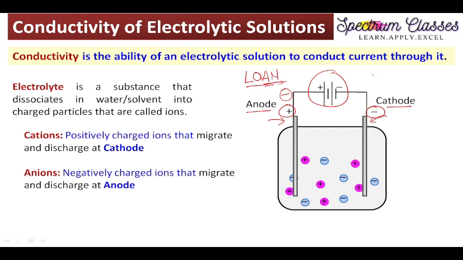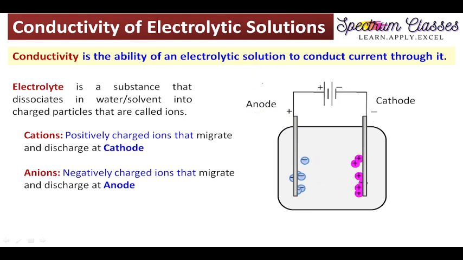This is an electrolytic cell. In electrolytic cells, anodes are positive and cathodes are negative because here electricity is used to conduct the chemical reaction. This trick is applicable for galvanic cells, and these galvanic cells are also known as voltaic cells.